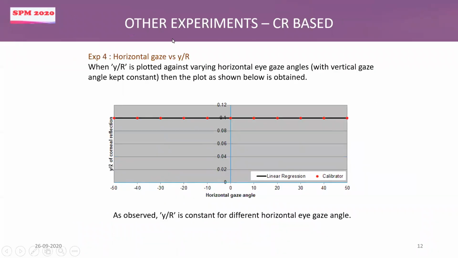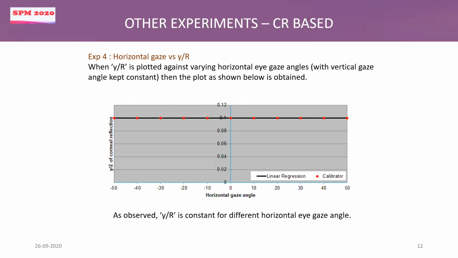This is another experiment where we plotted y by r against varying horizontal angles. So when my horizontal gaze is shifting, what is happening to the vertical deflection? So in order to study that, we have plotted this, and then again we found this to be a constant. Now the point to note here is that these experiments hold true for a set of horizontal angles. Maybe we can say till 30 degree, not beyond that.